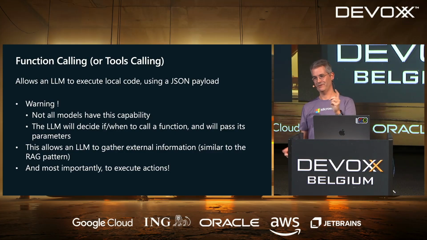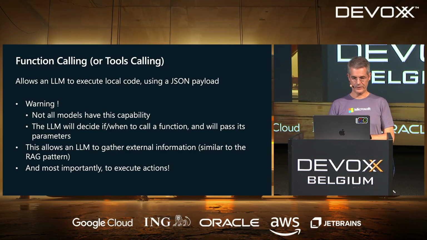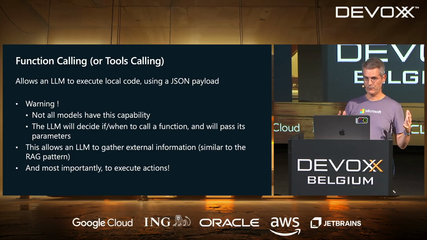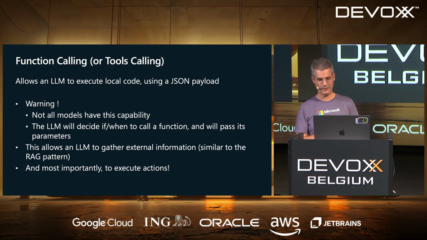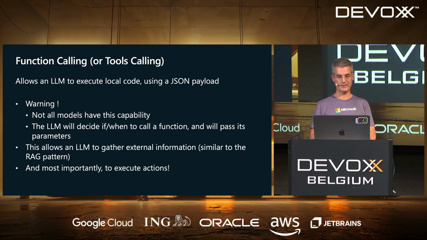I'm talking about JSON, so you already understand that it's going to use structured outputs, what we just did before. Some LLMs, not all of them, have this capability of executing code. The GPT models from OpenAI can do this. It's fairly recent, but also a bit complex, so they don't all do this. Even some recent models don't. The model will have a definition of your Java method and its parameters, and it will decide by itself whether it should call it, when it should call it, and which parameters it should pass to your method. It's a bit more complex than what we had before, but we'll see that with LangChain4j it's very easy to do.